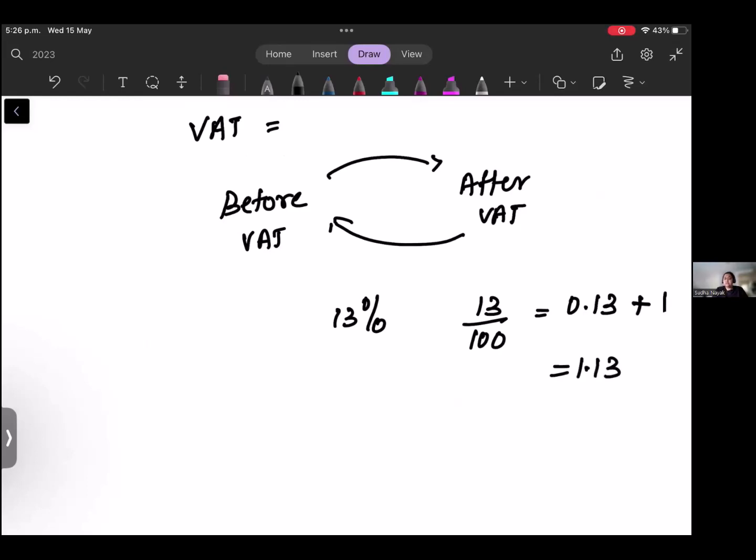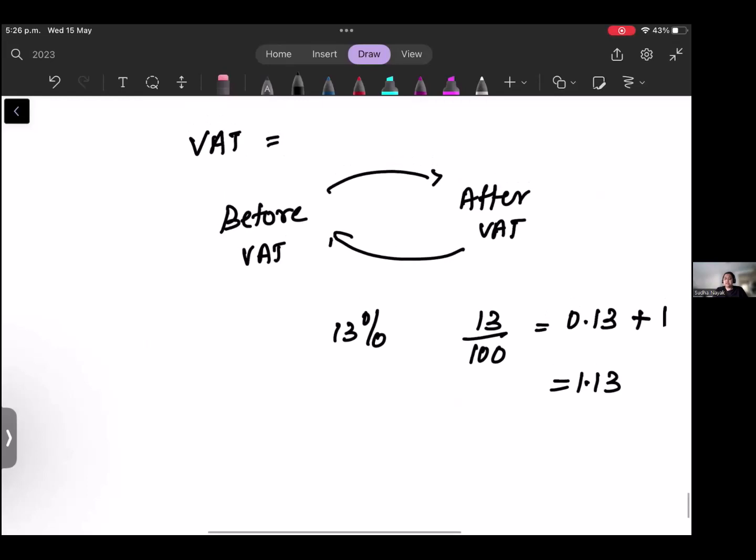If they have given the before-VAT amount, to get the after-VAT amount you multiply by 1.13. And if you have after VAT and want before VAT, you divide by 1.13. Simple method. If you're comfortable with some other method, please go with that. Don't worry about this method.